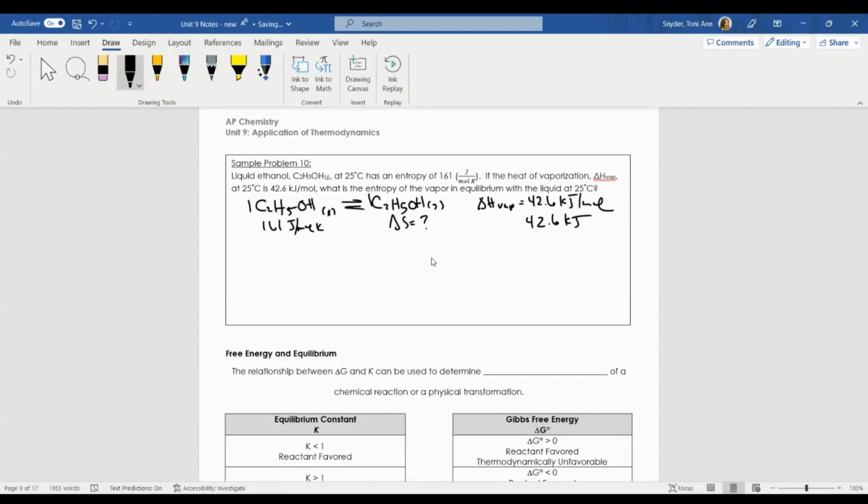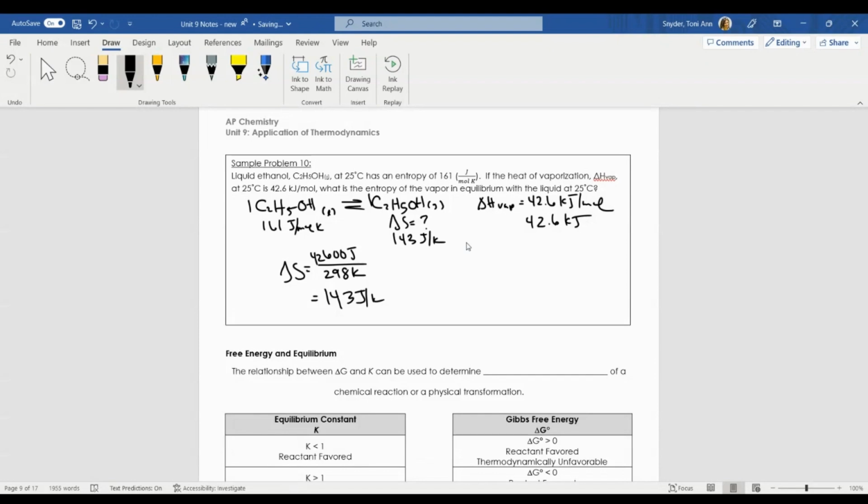So let's calculate this. My delta S for gaseous ethanol is equal to the heat required to vaporize it. So let's convert that to joules, 42,600 joules. And this is occurring at, again, 25 degrees, so that's 298 Kelvin. Do the math, I get 143 joules per Kelvin. So delta S here, I keep saying delta H, is 143 joules per Kelvin.